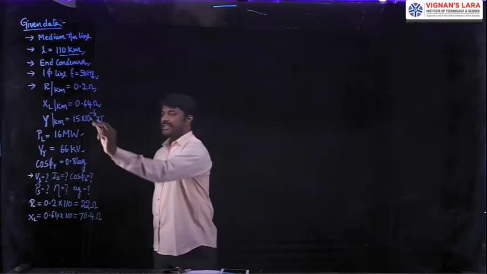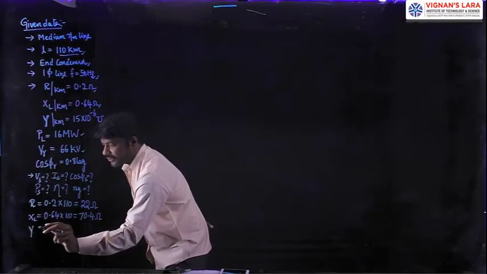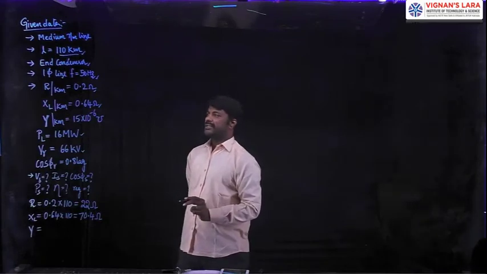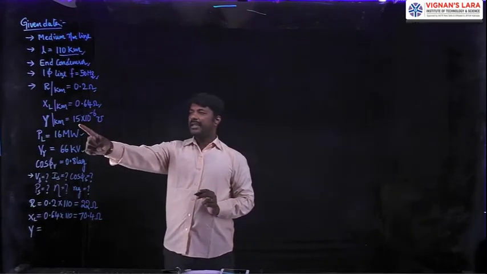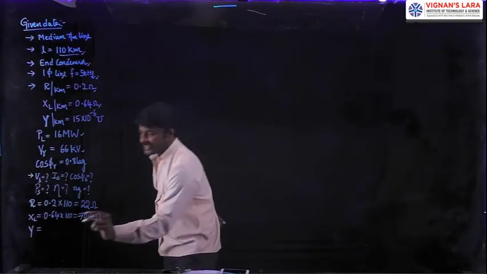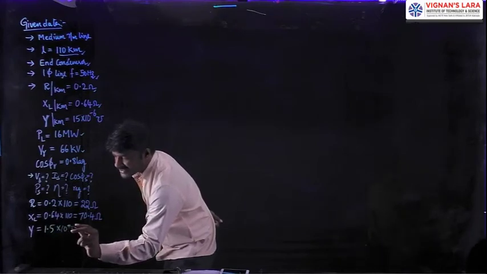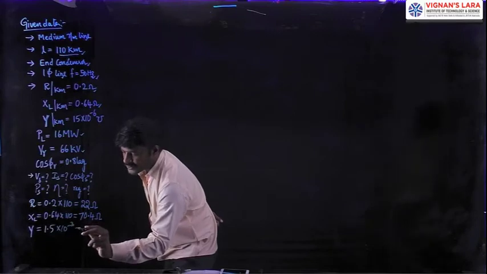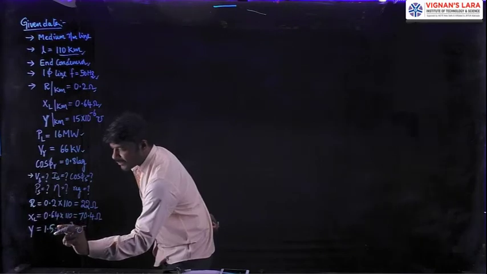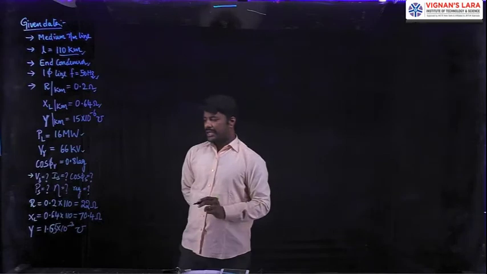In the same way, the admittance is to be calculated. The entire admittance for the transmission line of 110 kilometers is 15 into 10 power minus 6 multiplied by 110 kilometers, which gives 1.65 into 10 power minus 3 mhos, or Siemens.